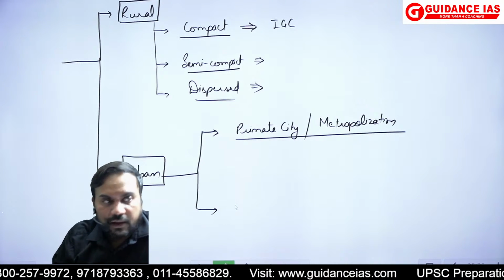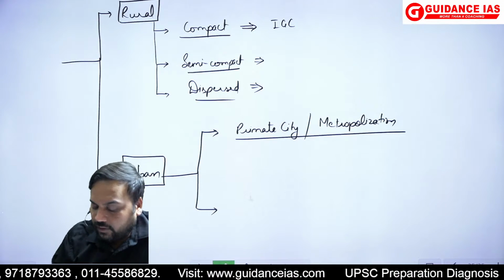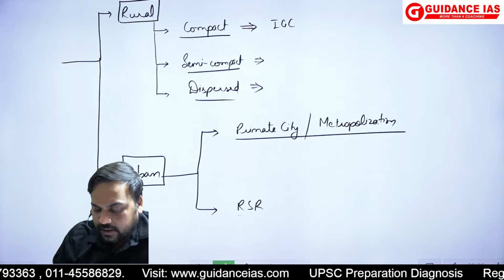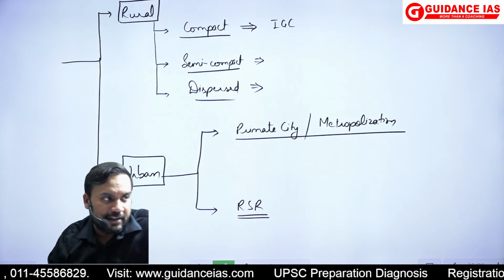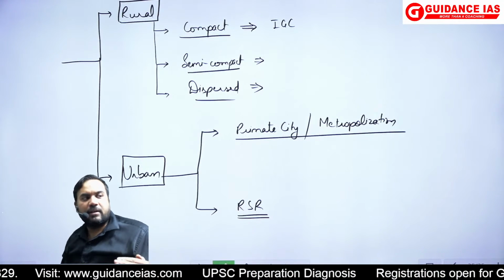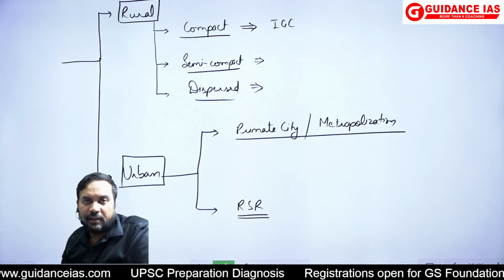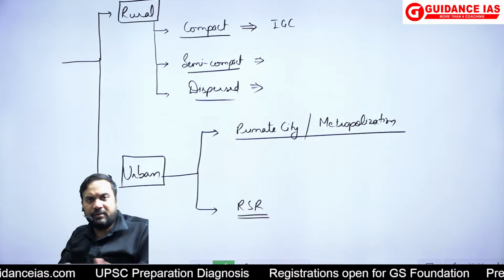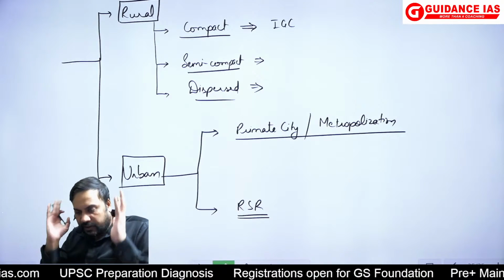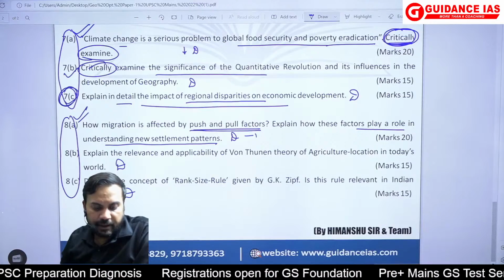And the other is a more balanced level of development, that is the rank size rule pattern जो developed countries में है. ठीक है. Where the migration pattern, if you talk about it, is the stepped migration pattern which was talked about by Ravenstein. So again that is basically general, जो basic knowledge है वो अच्छा होना चाहिए for writing this question, and then you will be able to write.